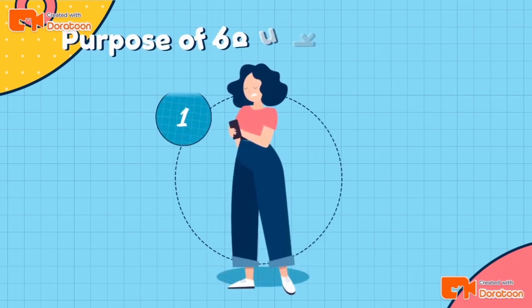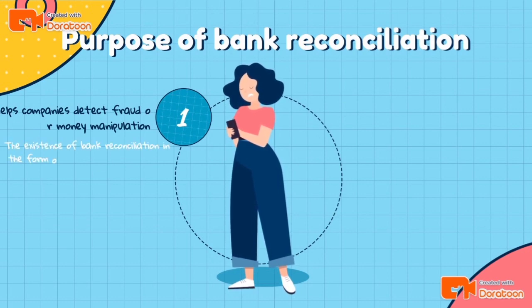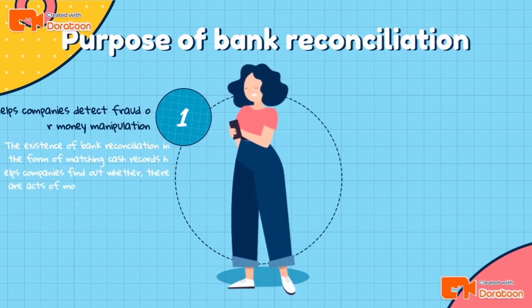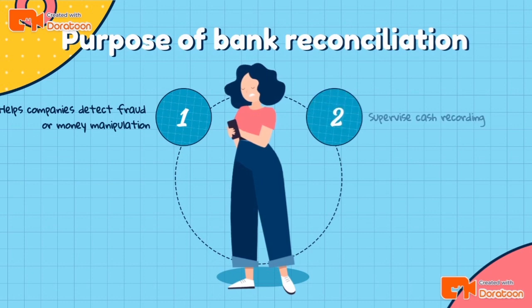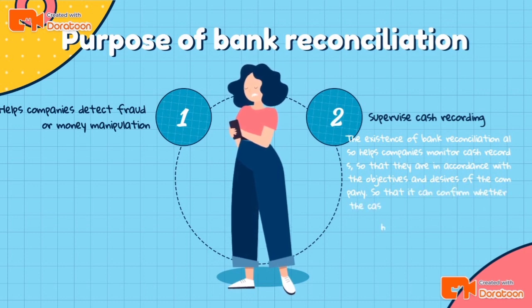Purpose of bank reconciliation: 1. Helps companies detect fraud or money manipulation. The existence of bank reconciliation in the form of matching cash records helps companies find out whether there are acts of money manipulation or fraud committed during cash recording. 2. Supervise cash recording. Bank reconciliation also helps companies monitor cash records so that they are in accordance with the objective and desires of the company, so that it can confirm whether the cash records are appropriate and made carefully or not.